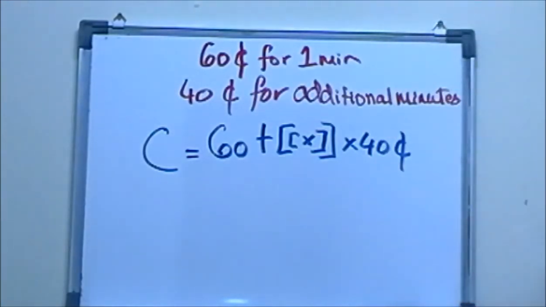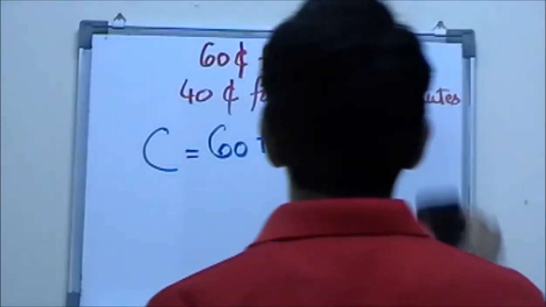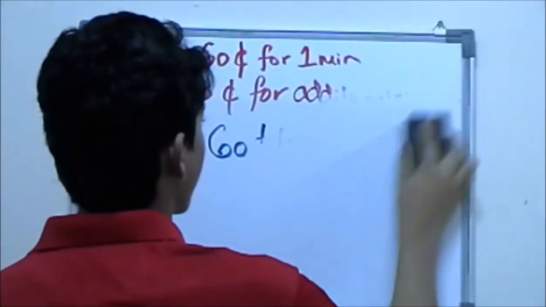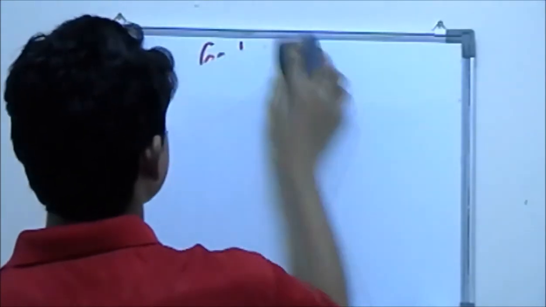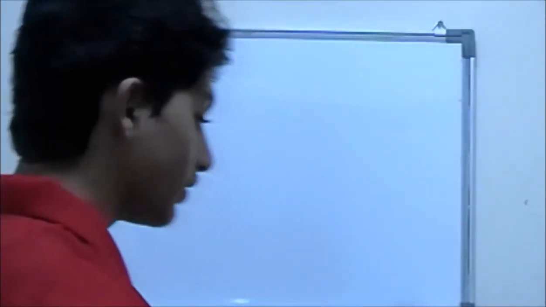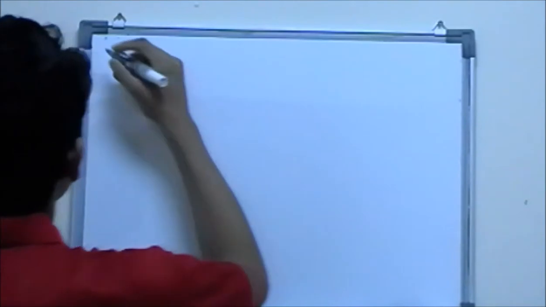Now, functions can be classified as even and odd, which is related to the idea of symmetry. I want you guys to know that symmetry can occur in 3 different ways. If you're watching this video after watching my symmetry video, it will be so much easier for you.